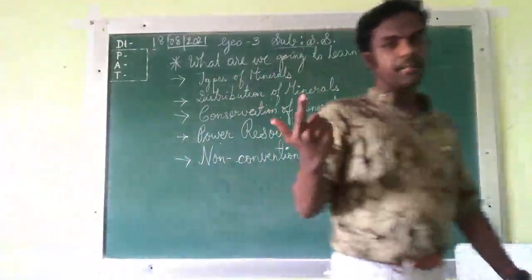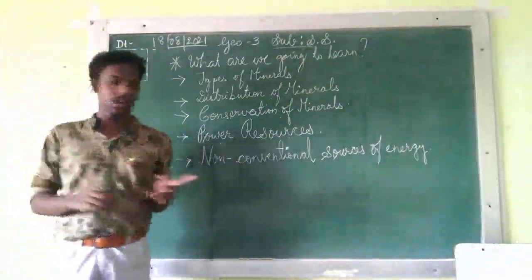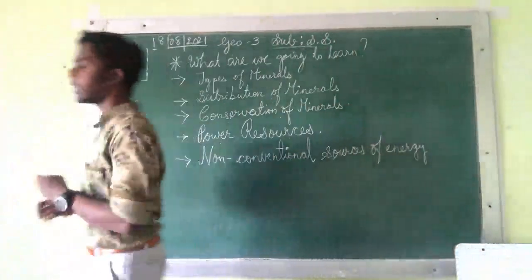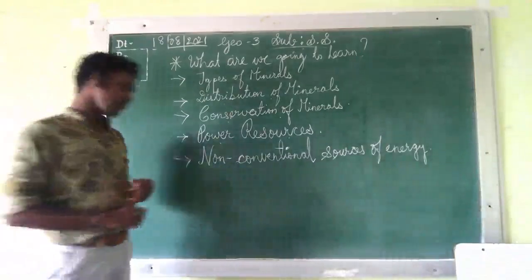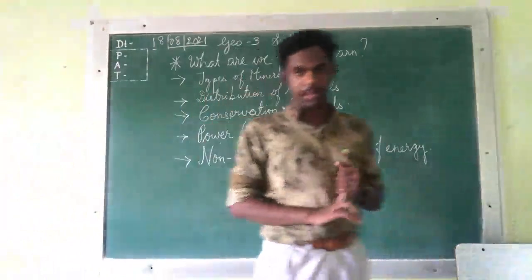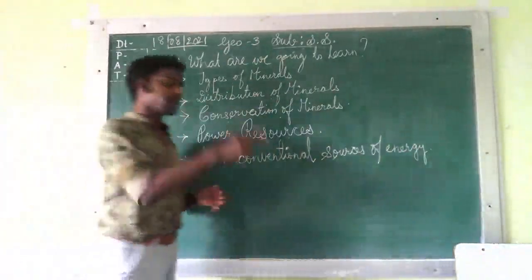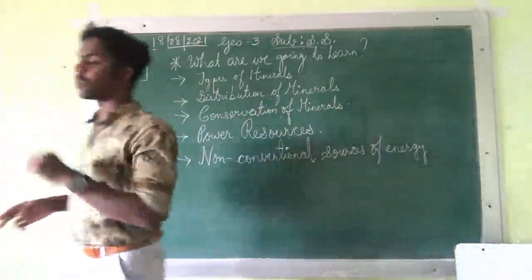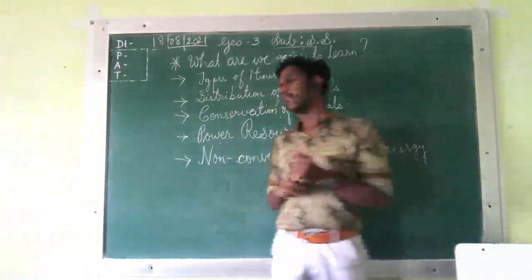Once again I repeat, the first point was about mineral. What is mineral? It's a substance which has a chemical composition, which we call a mineral. Second is availability of mineral. It is available only in a particular area, but it is not available everywhere on the earth. Clear? That is second.